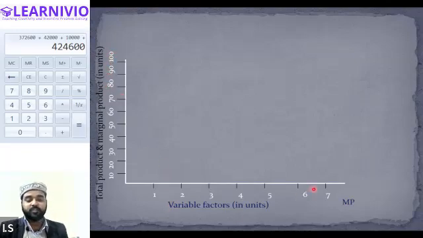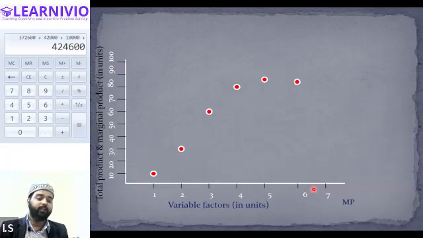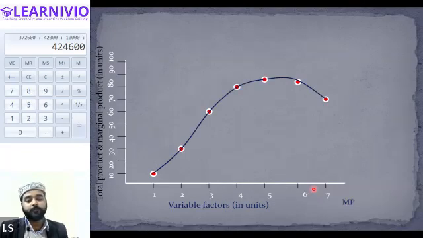Now, when the first labor is added, the total product was 10. Then at second, it was 30, then 60, then 80, then 85, and again 85. And finally, at the seventh labor, it starts declining. So total product will be something like this.